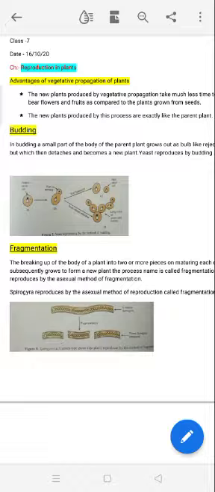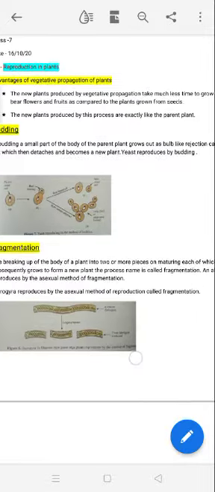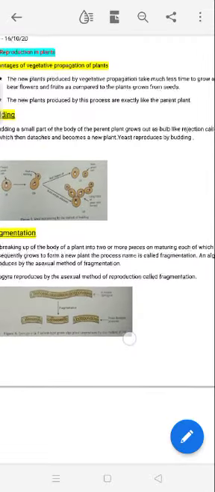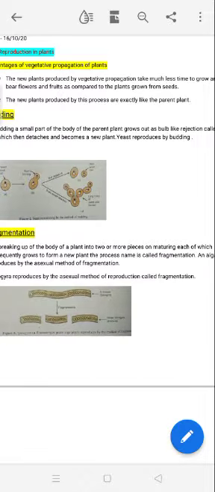Next asexual mode of reproduction is fragmentation. You can see this in algae. In fragmentation, their body parts will be divided by any unfavorable condition, such as heat from other objects.